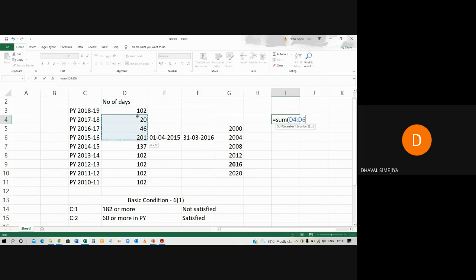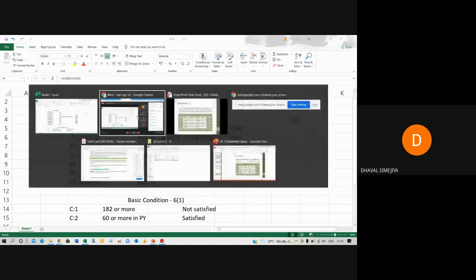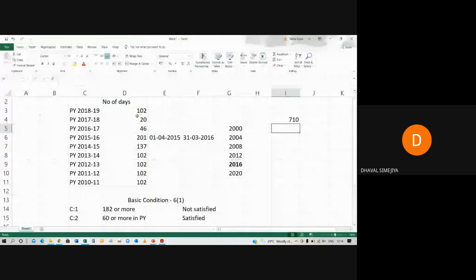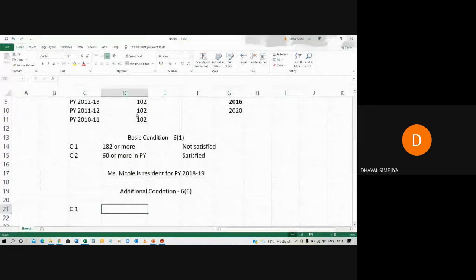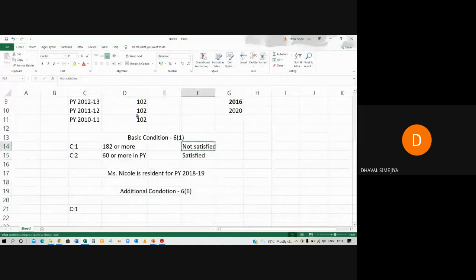1, 2, 3, 4, 5, 6, 7. 710. It is less than 730 days. So simply, if any condition doesn't satisfy in section 6, subsection 6, then person will be resident but not ordinarily resident. So simply write down condition number 1, not satisfied, 730 or more in preceding 7 years. I am not writing the full condition, okay?